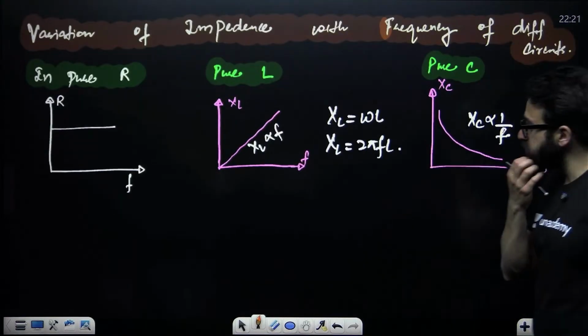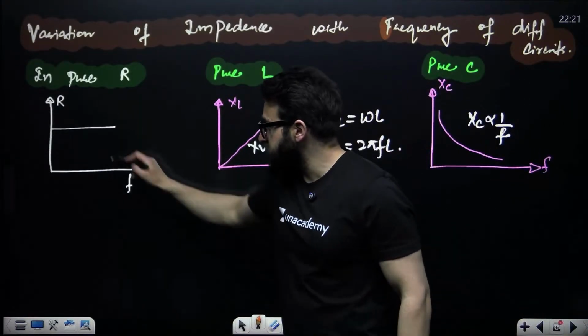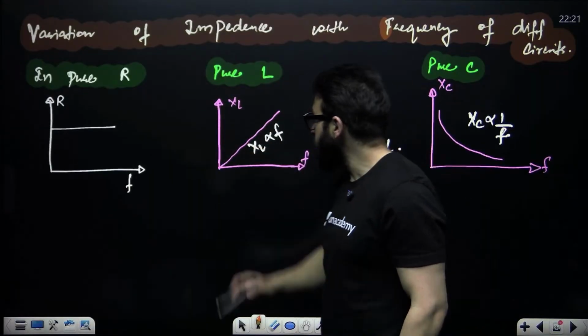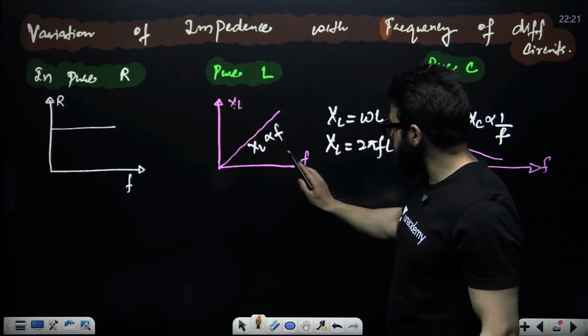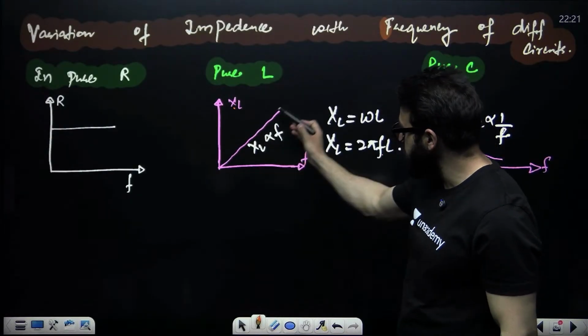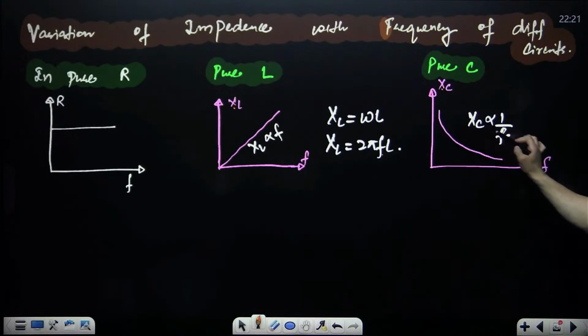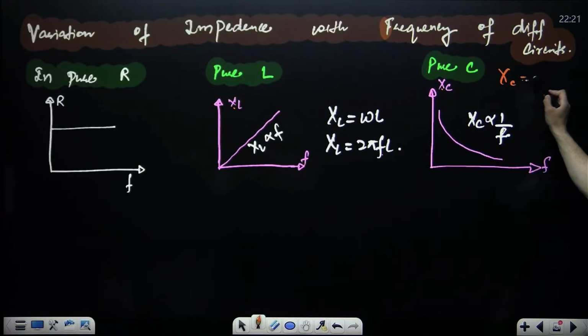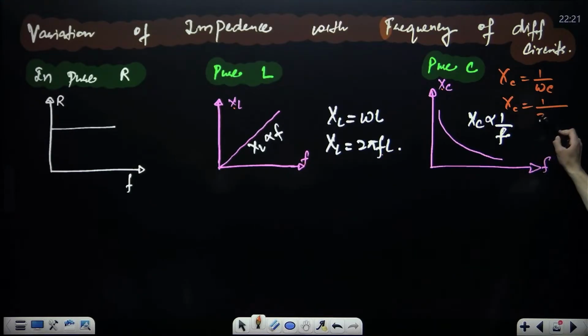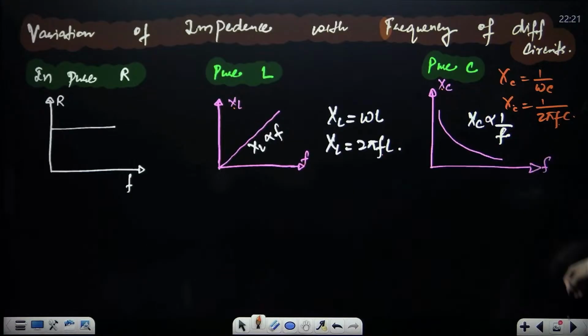If somebody asks you to plot the graph between resistance versus frequency, there is no relation. Sorry, the graph is constant. In case of XL versus F, I recently told you XL is directly proportional to F, so the graph will be a straight line. When it comes to XC, we say XC is equal to 1 upon omega C, that is 1 upon 2 pi F into C. XC and F are inversely proportional, so the graph is a rectangular hyperbola.